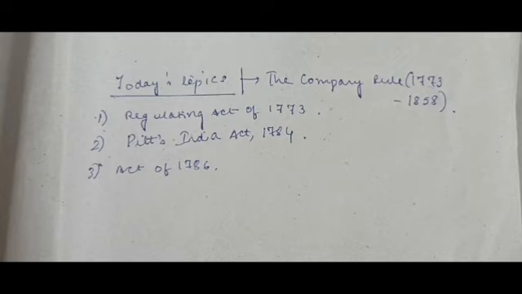Another important factor of this act is that the Supreme Court of Calcutta got established in the year 1774, comprising 1 Chief Justice and 3 other judges who were inferior to the rank of the Chief Justice. Important takeaway from this is, please note down, the first Chief Justice of the Supreme Court of Calcutta was Sir Elijah Impey.